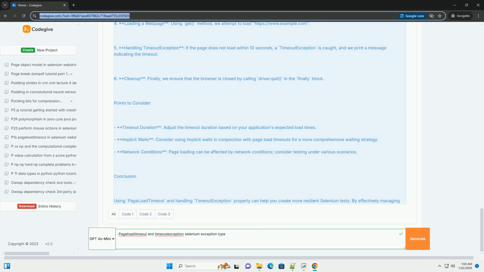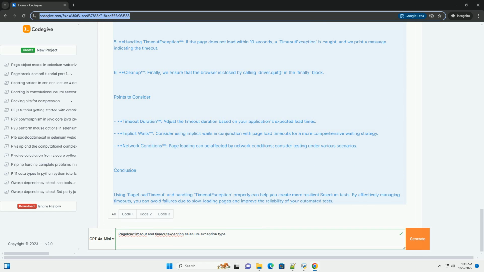Using Pageloadtimeout, you can set the Pageloadtimeout using the set_page_load_timeout method available in the WebDriver instance. The timeout is specified in seconds. Handling timeout exception. Timeout exception is an exception that is thrown when a command does not complete in the specified time. This can occur during page loads or when waiting for elements to become available.